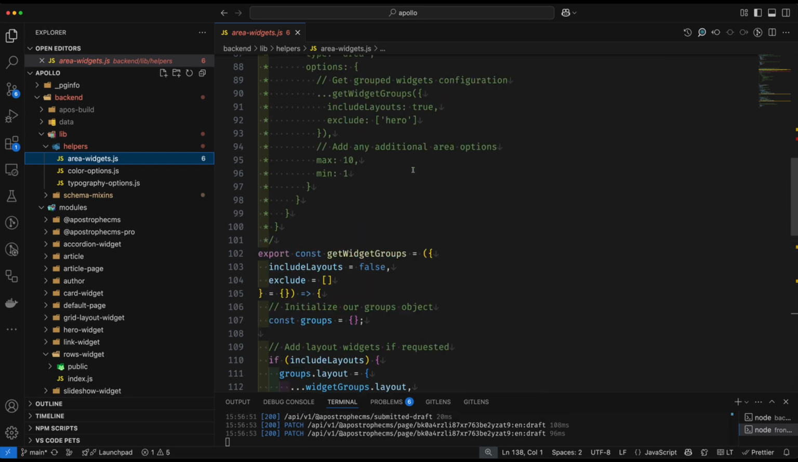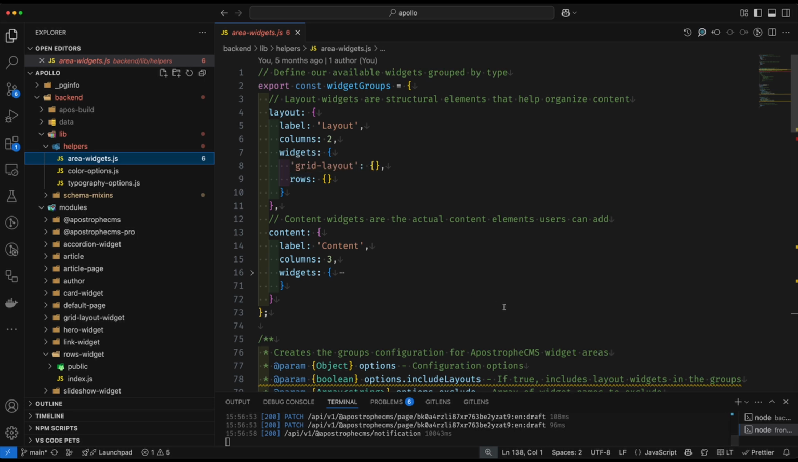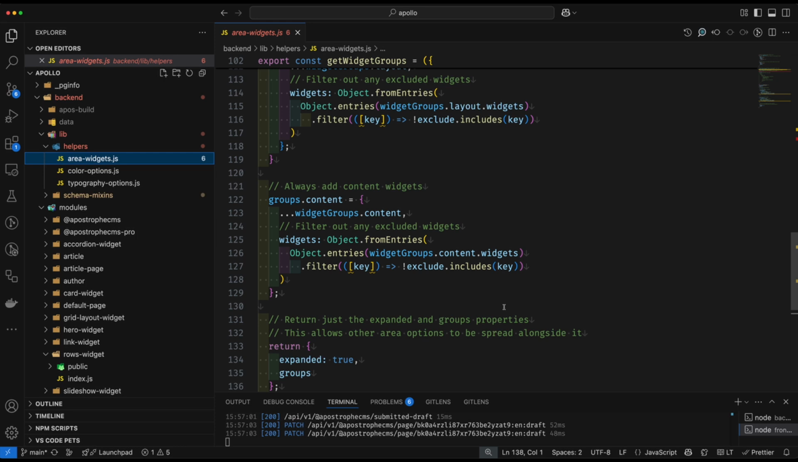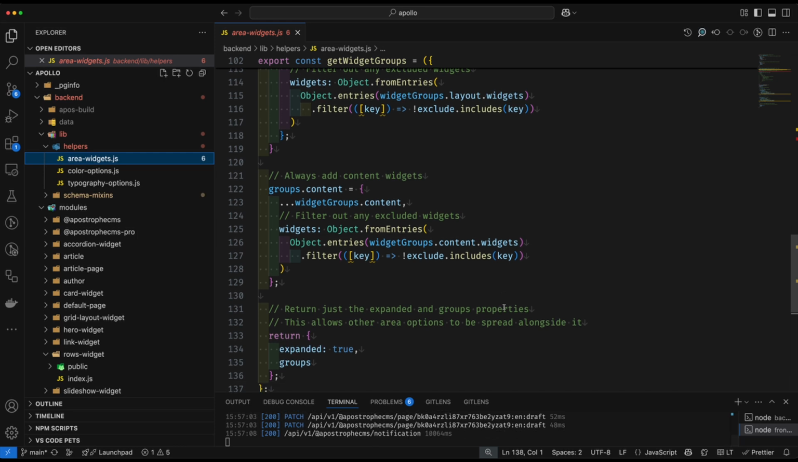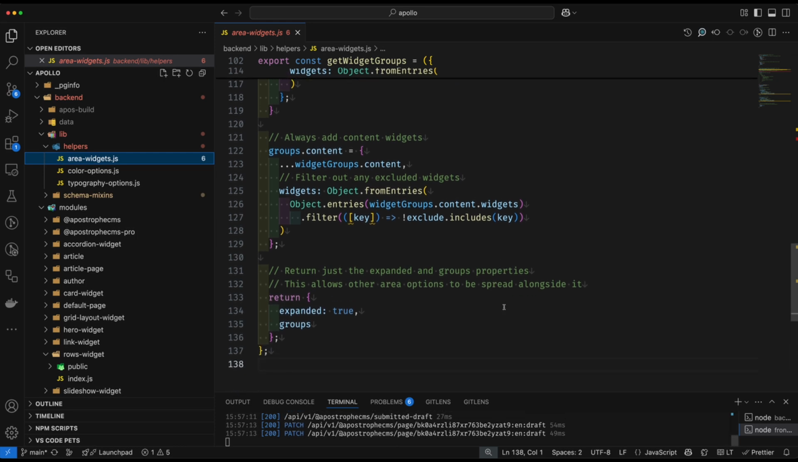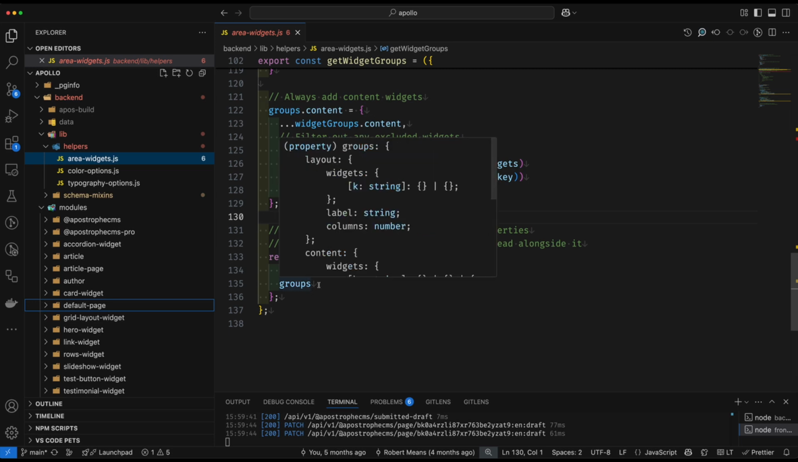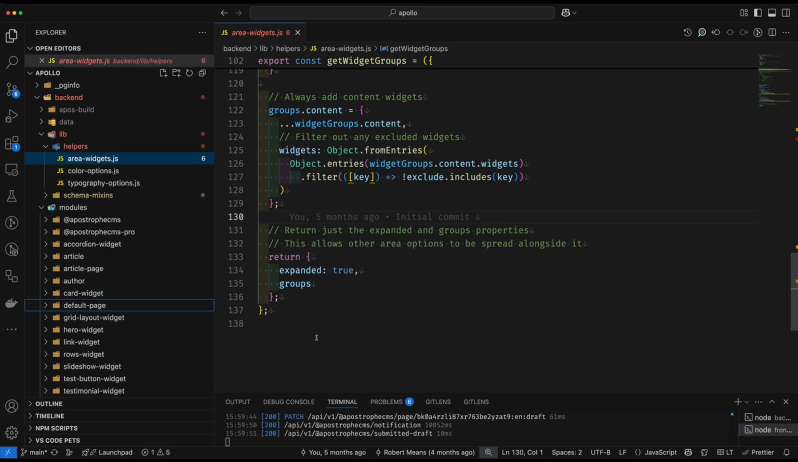Basically, all this is doing is using these defined widget groups, mapping, and then returning the ones that we haven't excluded from our individual area schema field function call. But here at the bottom, what we're returning is 2 things. We're returning those groups that we just sorted through, and we're returning one additional property that will end up being in the area options, and that's expanded true. This is what is going to power that side opening widget preview menu.